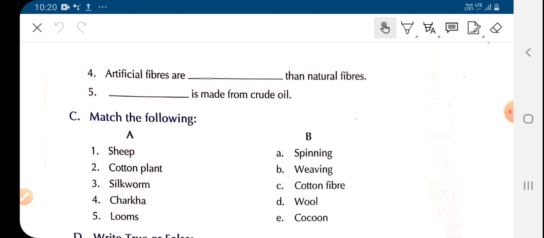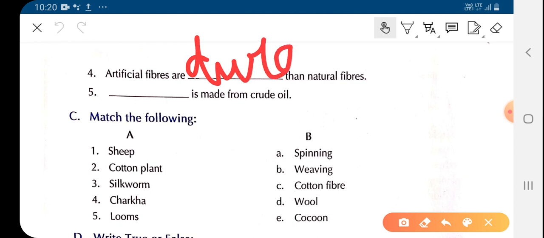Durable. You will write here durable. So artificial fibers are durable than natural fibers. As we know, artificial fibers last, that is why it is said that artificial fibers are durable than natural fiber.